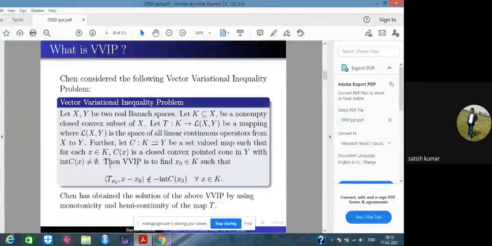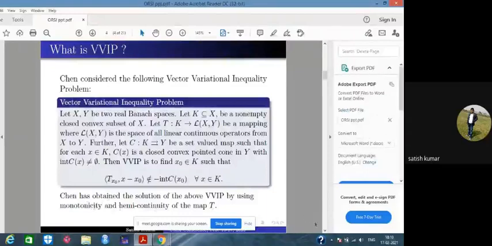Then the VVIP is to find x0 in K such that this condition holds for all x in K. Chen obtained a solution of this problem by using hemicontinuity and monotonicity of the map T.